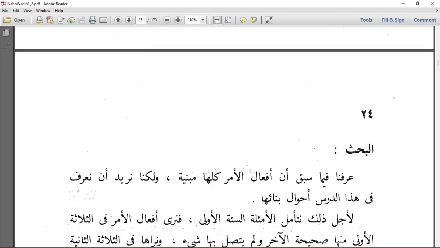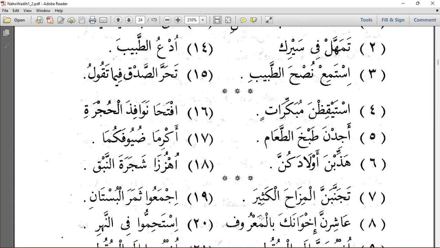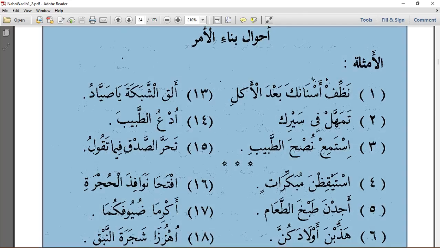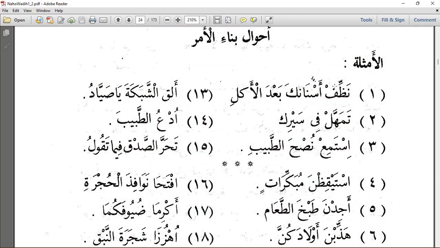Moving to the examples in the book. First one: nazif asnanaka ba'da al-akl. This nazif is from nazafa. Taking it to mudari, we have yunazifu.